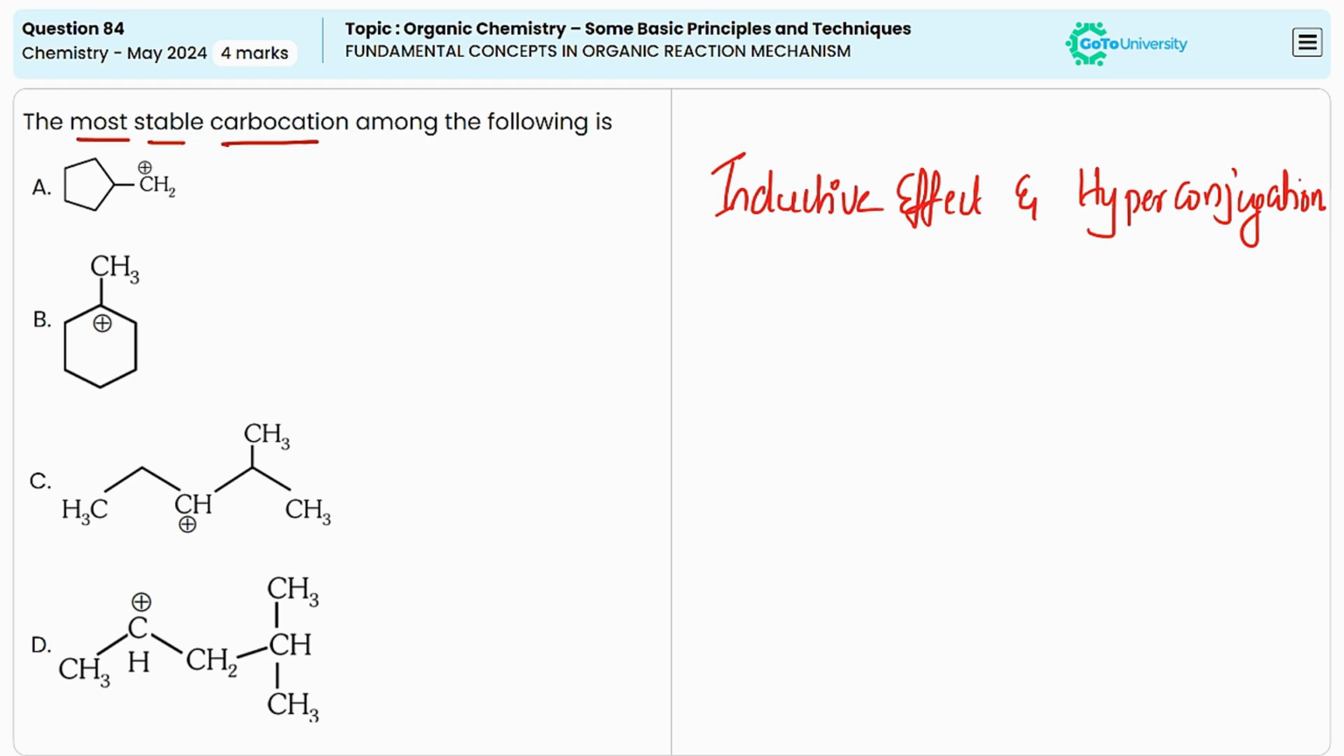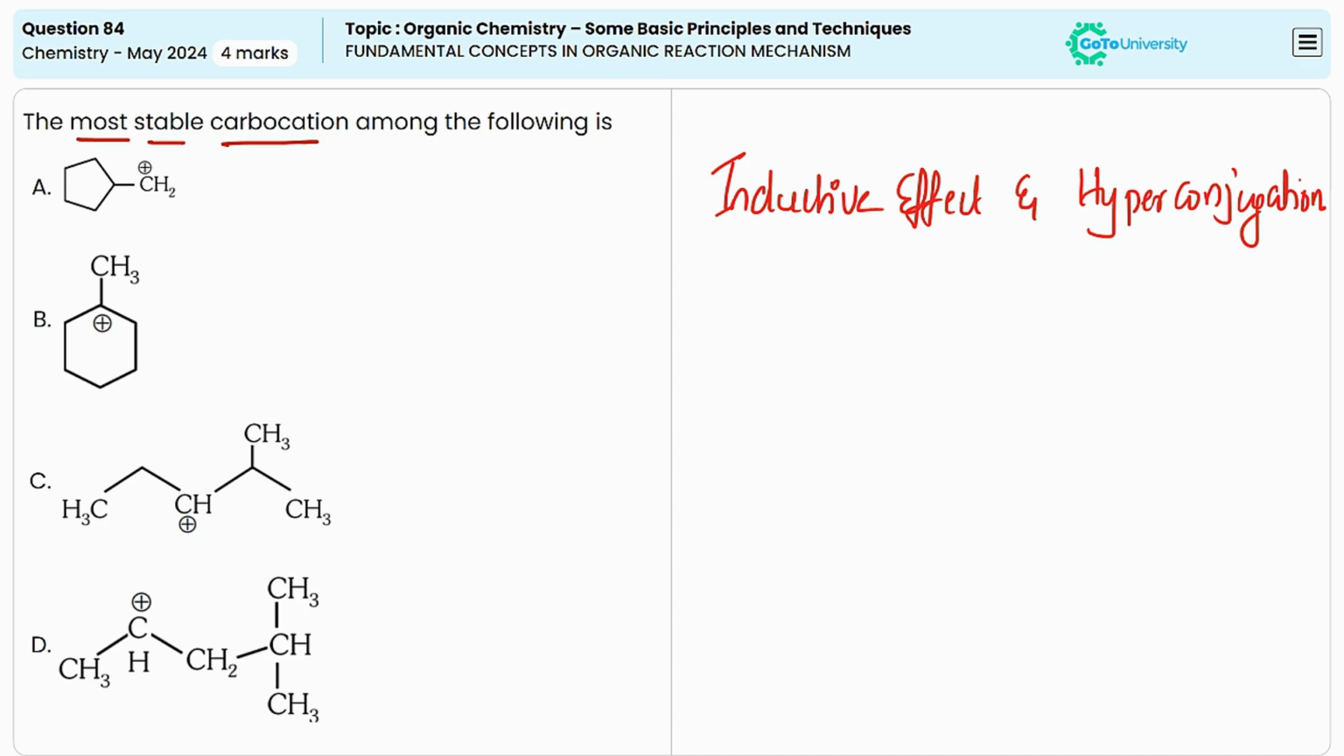Inductive effect can be defined as an electronic effect transmitted through a chain of atoms in a molecule due to the electronegativity of the substituents, which can either withdraw or donate electron density through the sigma bonds.